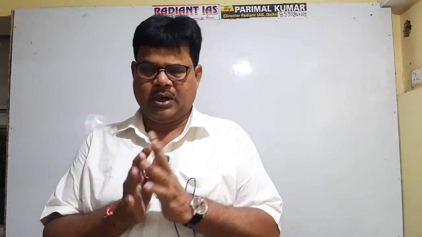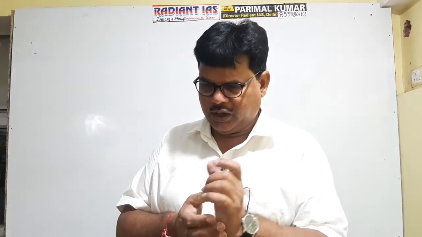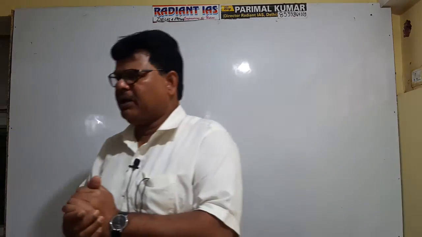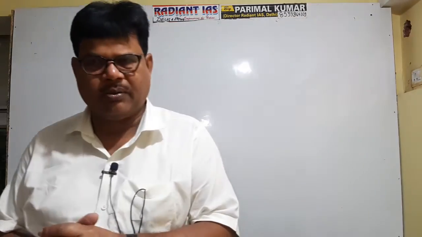First one should clarify what is the difference between the terms Union of India and Territory of India. These are the two terms. Under the term Union of India, only the states are included, not Union Territories.